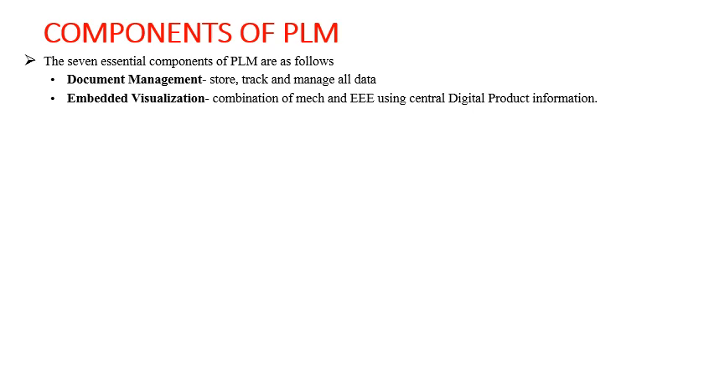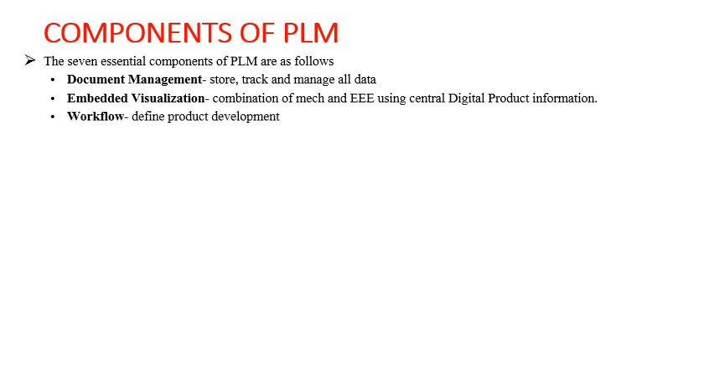The second component of PLM is embedded visualization. Now, embedded visualization is nothing but a combination of mechanical engineering and electrical engineering using central digital product information. All the information related to a project is centrally stored in the form of digital data. This combination of mechanical and electrical engineering in order to store products in digital form centrally, which can be accessed by each and everyone, is called embedded visualization.